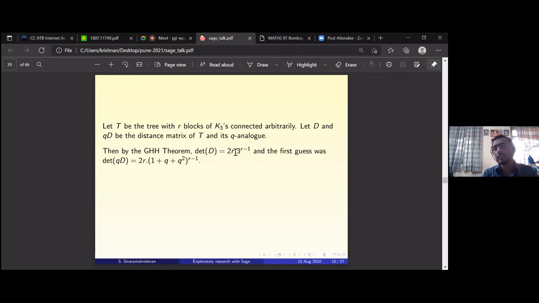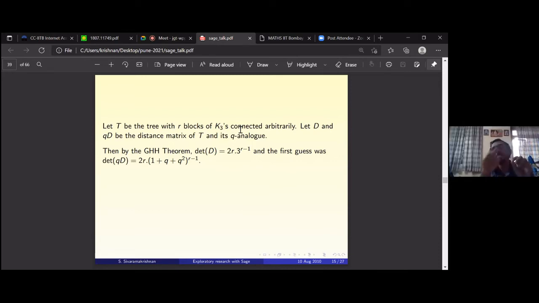So the determinant of the distance matrix, by the Graham-Hoffman-Hosoya theorem, will be 2R times 3 to the R minus 1. Here I'm having R copies of the triangle. T is a tree with R blocks of K3s. So R triangles I have. Professor, I couldn't get what T is: a tree with R blocks of K3.